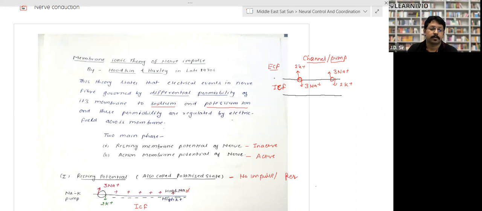Nazia? Ion channel clear? Sodium potassium pump? Very good. Fine.